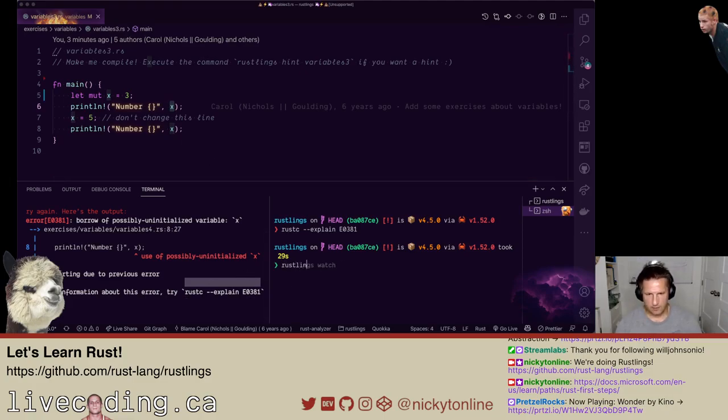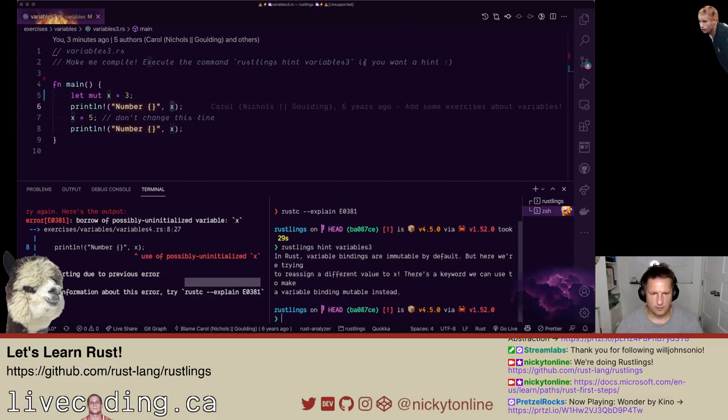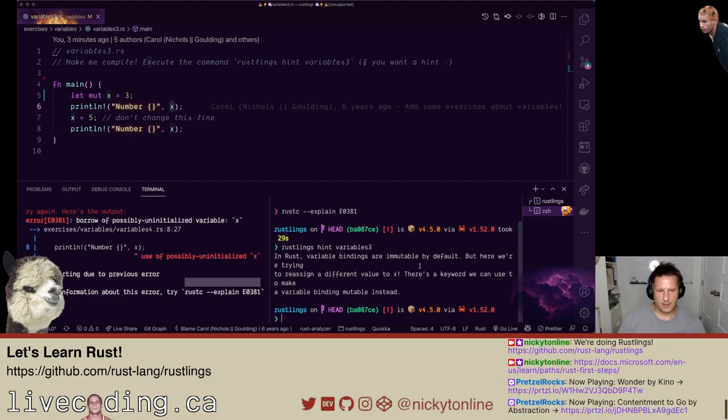I think we can run Rustlings 3. Okay, it's saying variable bindings are immutable by default, but here we're trying to reassign a different value to x. There's a keyword we can use to make a variable binding mutable instead.